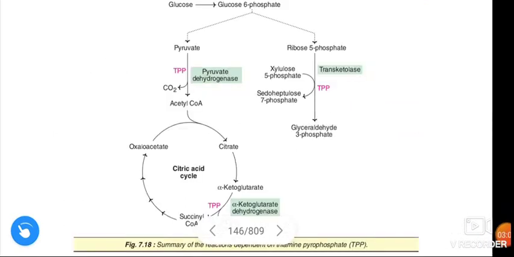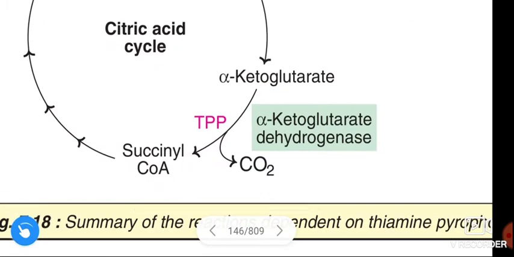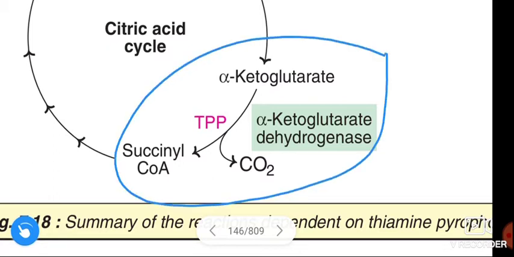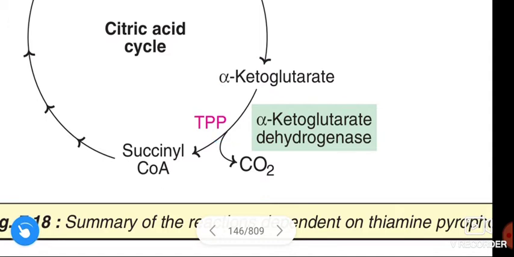Second biochemical function of thiamine pyrophosphate is in the citric acid cycle. In the citric acid cycle an enzyme is present, alpha-ketoglutarate dehydrogenase, and this enzyme converts alpha-ketoglutarate to succinyl coenzyme A, and this reaction is dependent on thiamine pyrophosphate.